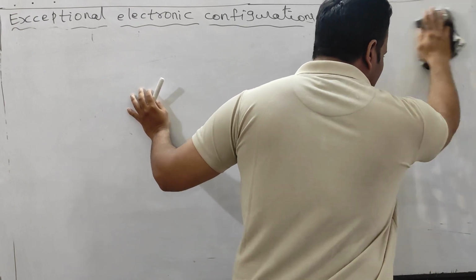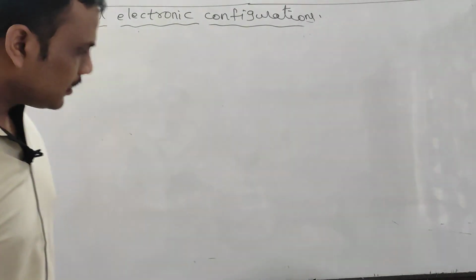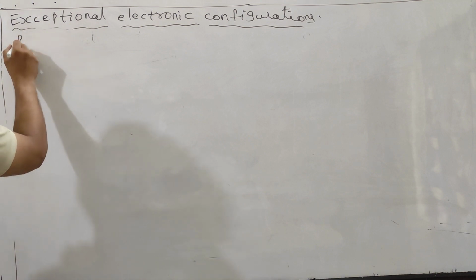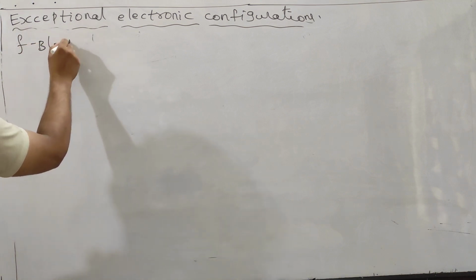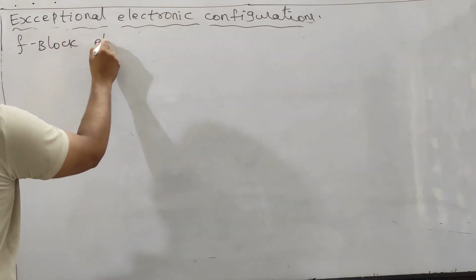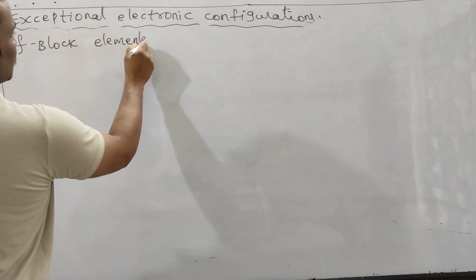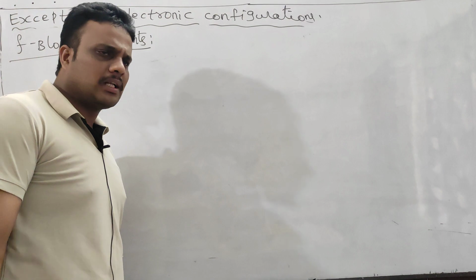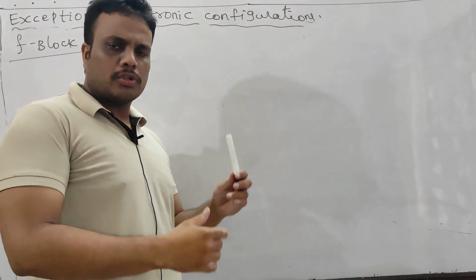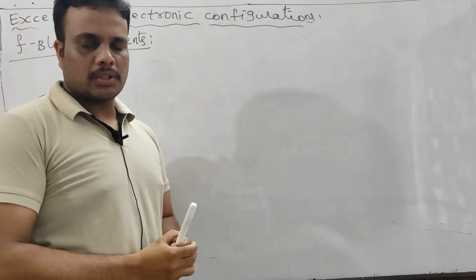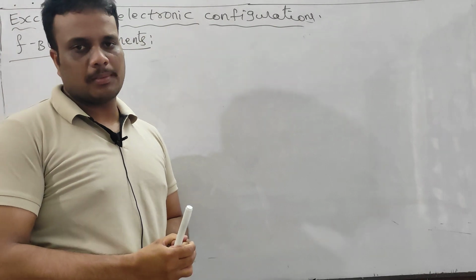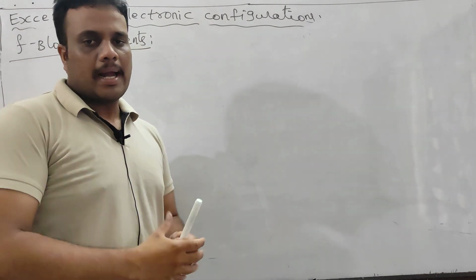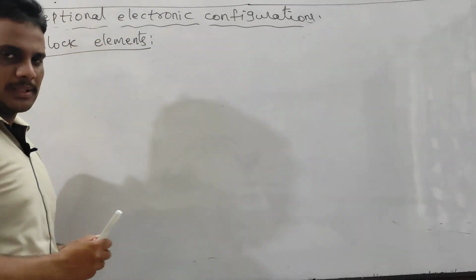Now let us discuss f block elements. You know, f block elements are also called inner transition elements. All these belong to group 3. Post lanthanum, these lanthanoids are there, the 4f series elements. Post actinium, actinoids are there, the 5f series elements.